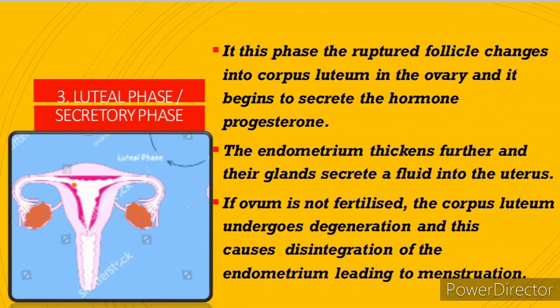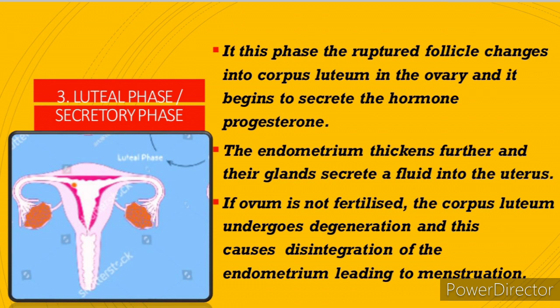And this progesterone hormone enables the uterus to become thickened in nature, and the glands that are present inside the wall of the endometrium also secrete a fluid into the endometrium, and all these things cause the endometrium to become thickened in nature. The ovum is coming out through the oviduct and it is entering into the uterus. If it happens to meet with the sperm, fertilization occurs.